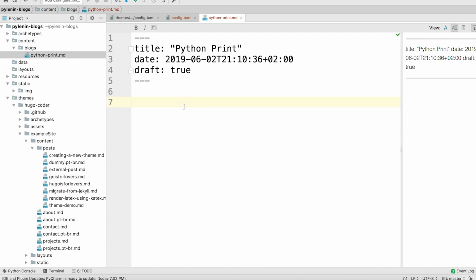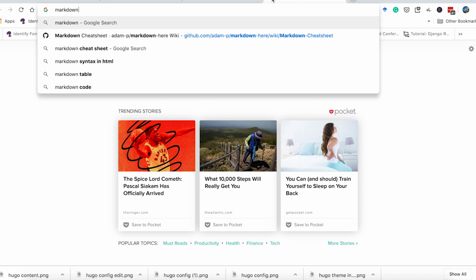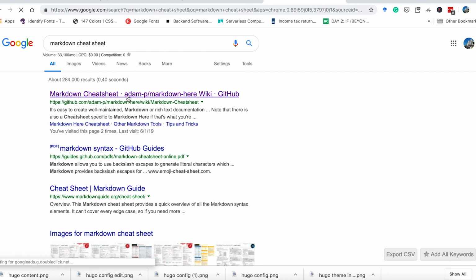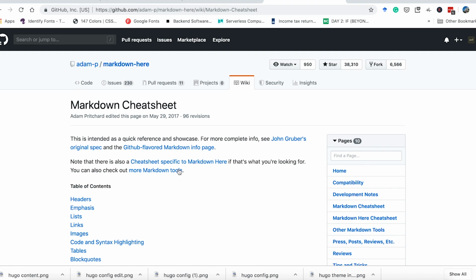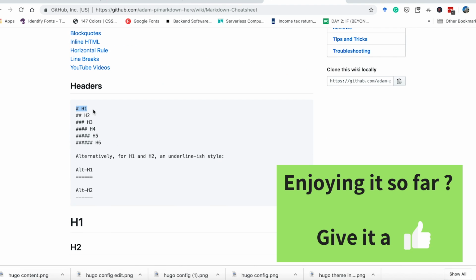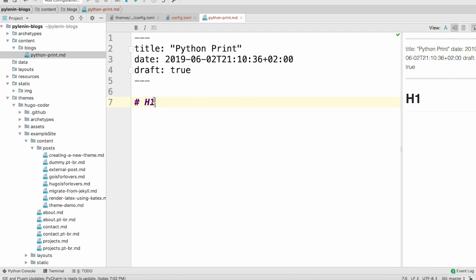Now, how do you write blogs in Hugo? Basically, Hugo follows the markdown format. So if you Google markdown cheat sheet, you have to write your blog in a markdown format. So for example, if you want a header, this is the format to write a header. So let's say we do this, and here instead of h1 I can say Python print.